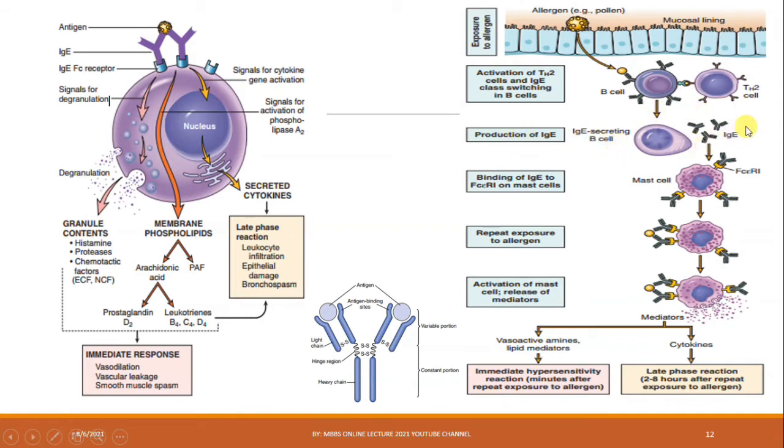These IgE antibodies bind to the FcεRI receptor that is present on the mast cell. There are two regions on the antibody. The first one, the variable antigen-binding region, is also called the Fab region, and the constant region is also called the Fc region. So the Fc region of the antibody binds to the FcεRI receptor present on the mast cells, and we say that these are sensitized.